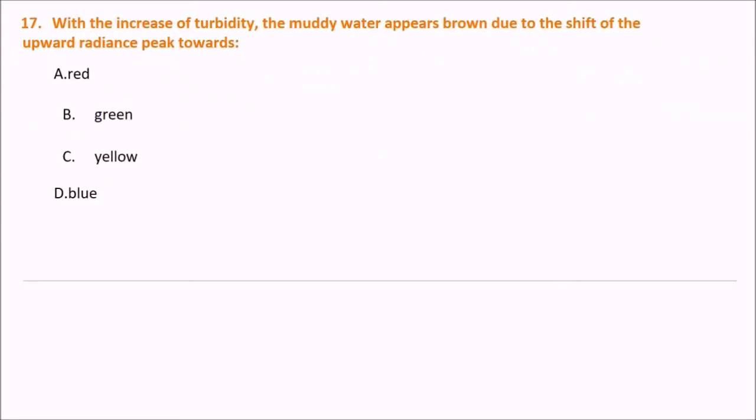With the increase of turbidity, the muddy water appears brown due to the shift of the upward radiance peak towards what? Due to the turbidity, the answer is red. It goes towards red. That is why we see it as what color? The muddy water appears to be brown.